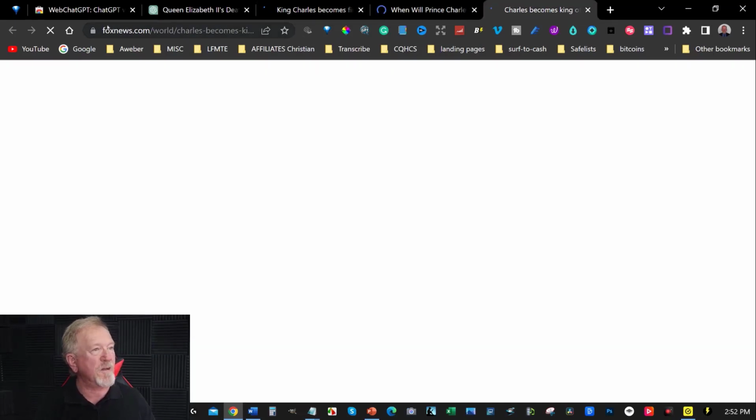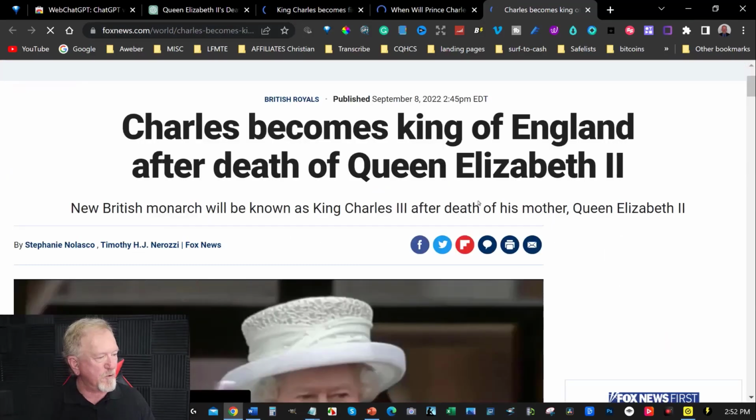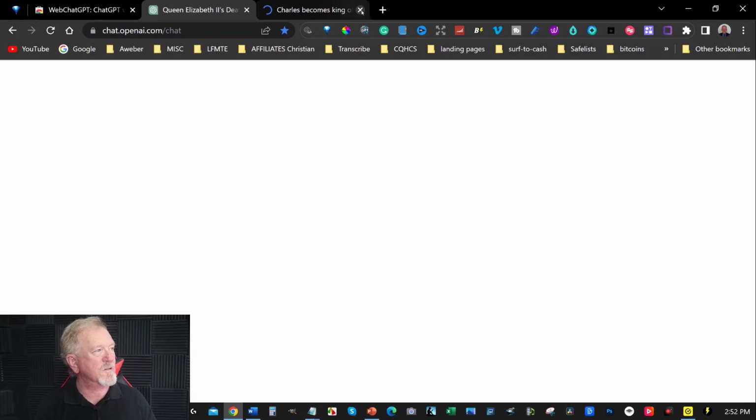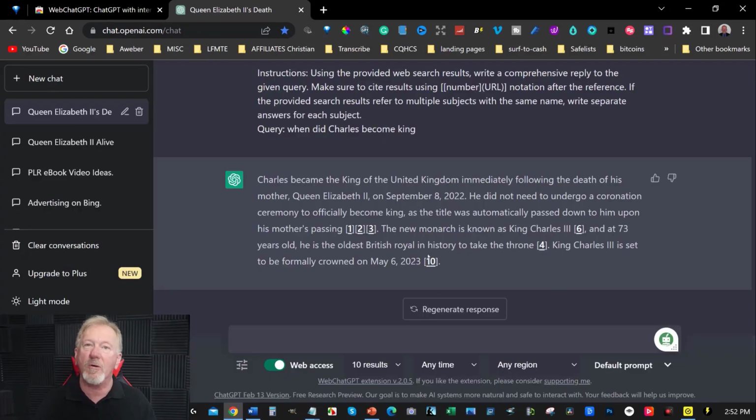Okay, cool. So it gives you a bunch of different types of news reports you can actually look at and read and so forth, just to get some information. Now you can also do this with other information as well. And let's look at that. So I'm just showing you this to show you how accurate it really is, and the fact that it can actually be used on the internet.